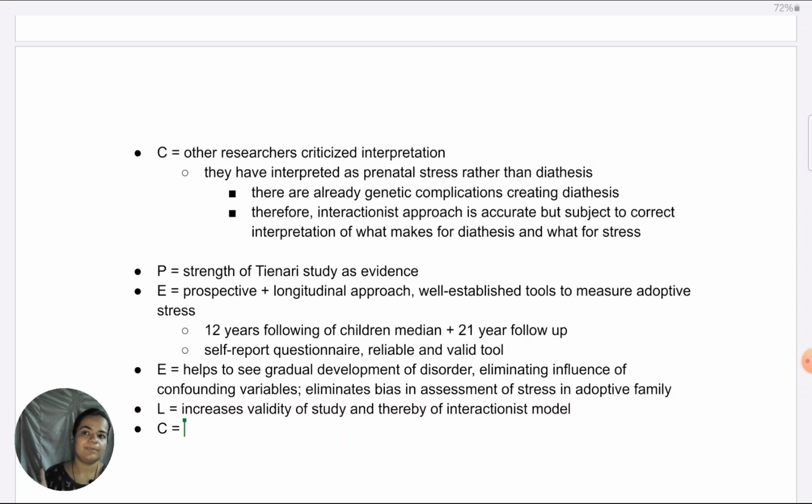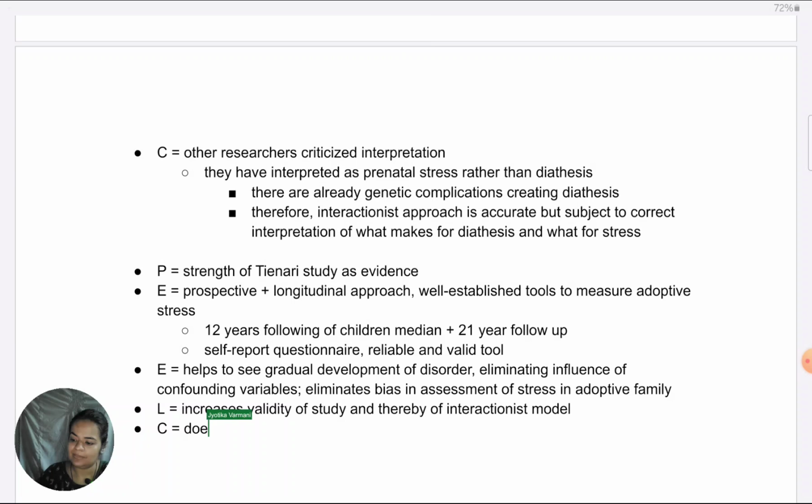No doubt people develop schizophrenia when they're in their late 20s or early 30s, but the signs are seen from very early in their childhood. Some amount of aggression, stubbornness, lack of cooperation, those things are there very early on in the child. So those things can modulate how their adoptive family is treating them, which is something we are not accounting for when we are doing a unidimensional assessment of how the family is creating stress.